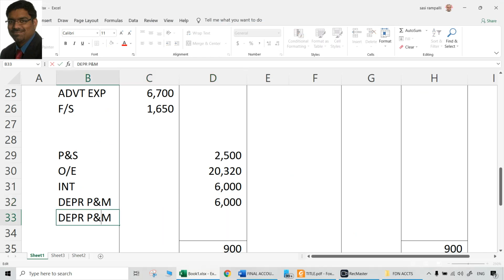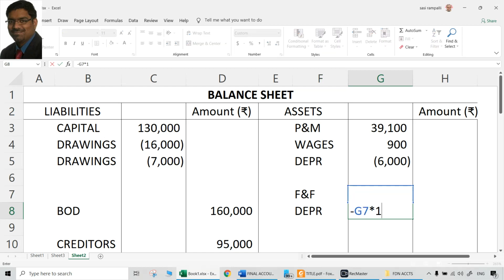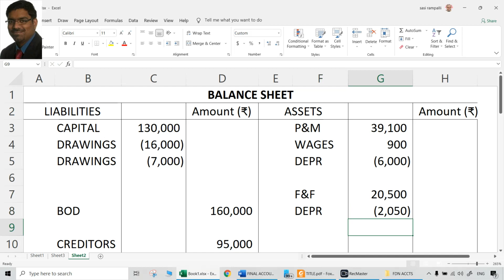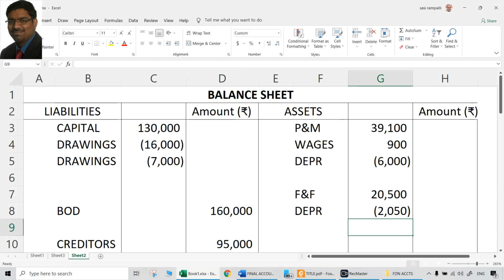Next, depreciation on furniture and fittings is different. That is given in the question as 10%. So how much is that? First let us go to the furniture. 10% depreciation will be 2050. That is one treatment. Other treatment, we should not forget the double treatment, is debiting the P&L account 2050. That's all. That is depreciation.